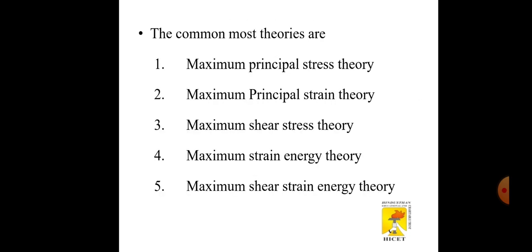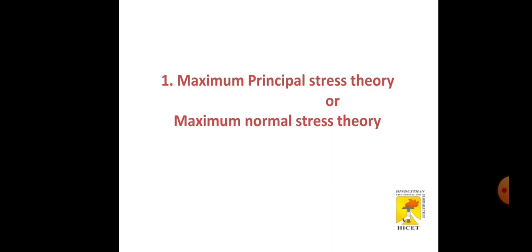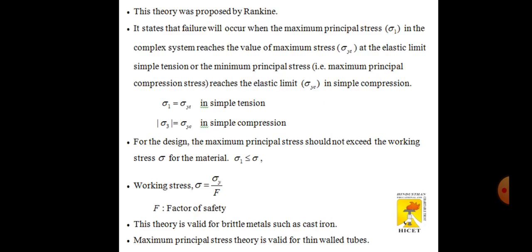The most common theories are the maximum principal stress theory, maximum principal strain theory, maximum shear stress theory, maximum strain energy theory, and maximum shear strain energy theory. The first one is the maximum principal stress theory, or maximum normal stress theory. This theory states that failure will occur when the maximum principal stress in the complex system reaches the value of maximum stress at the elastic limit. It may be in simple tension or simple compression.